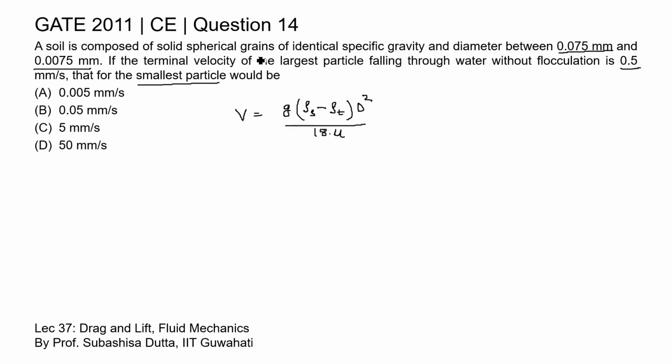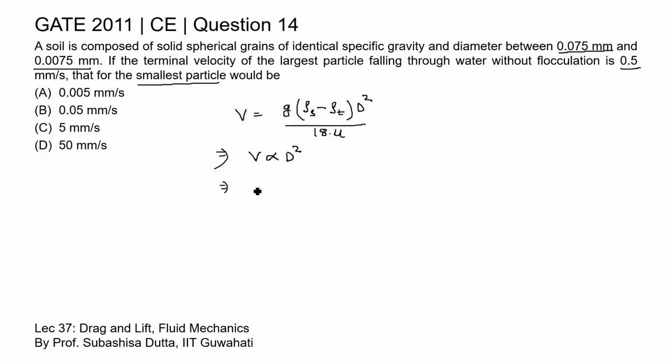So, for the same specific gravity and the same fluid, we may say this gamma S, gamma W and mu will be the same, and g is already a constant. So, for identical specific gravity and identical fluid, we may write the terminal velocity is directly proportional to diameter square.